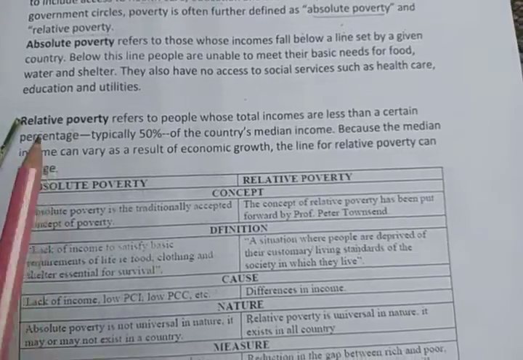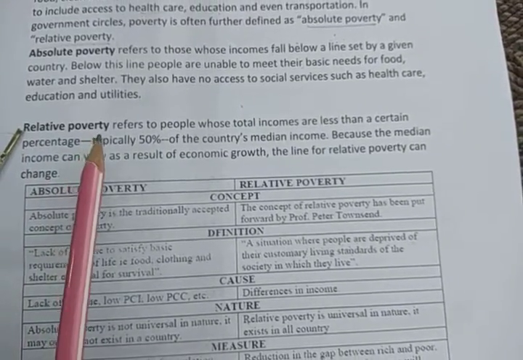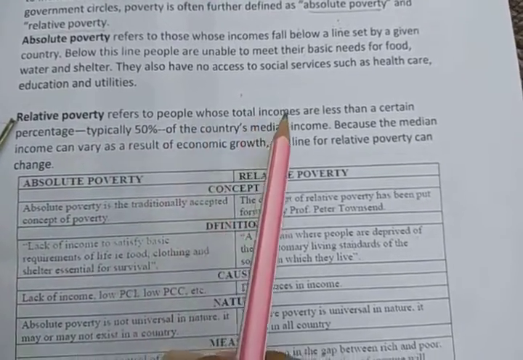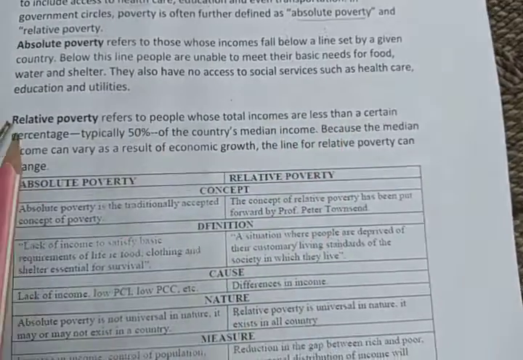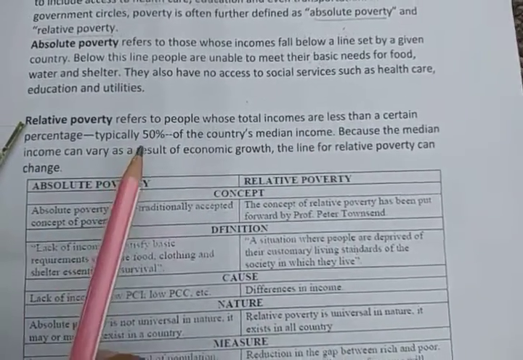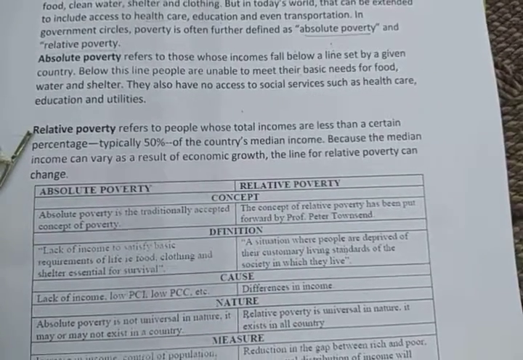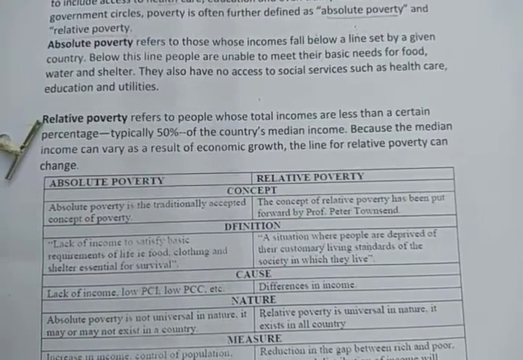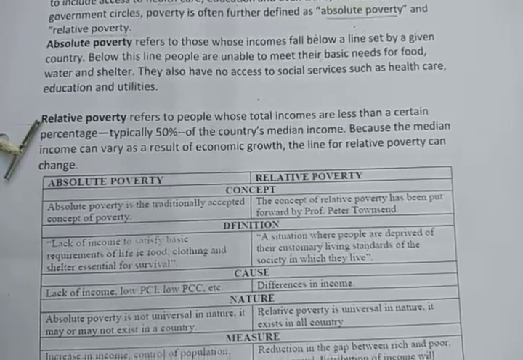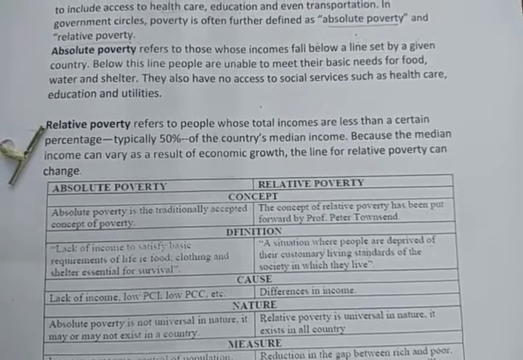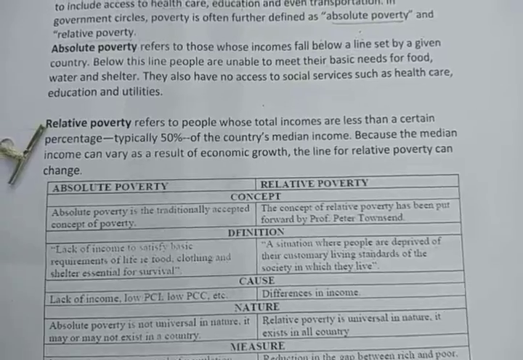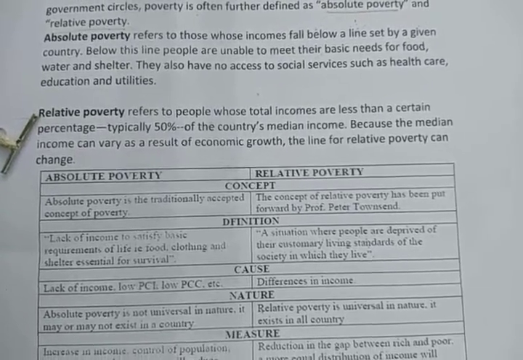The second is relative poverty. So what does relative poverty mean? It refers to people whose total income is less than a certain percentage, typically 50% of the country's median income. So these are not actually poor, they have certain income, but that income is very much less. We have calculated the country's median income and their income is below that median.